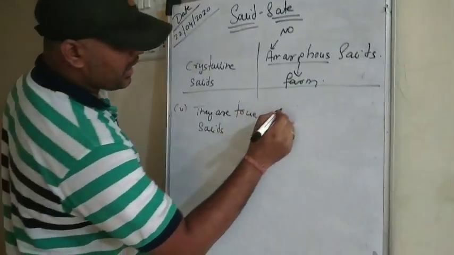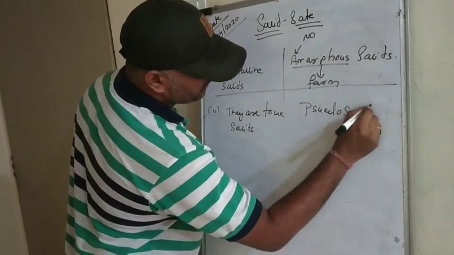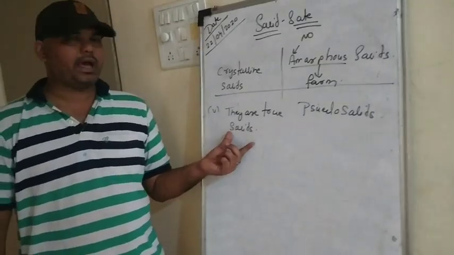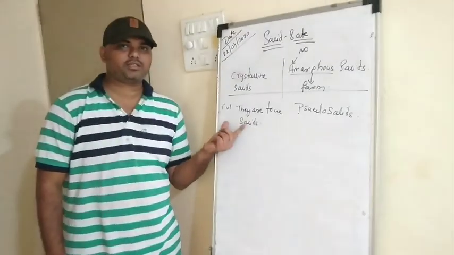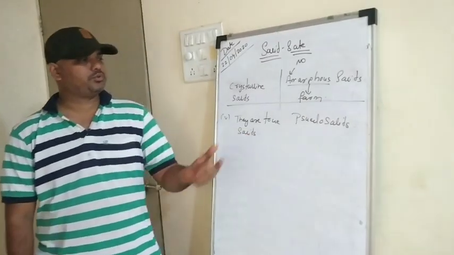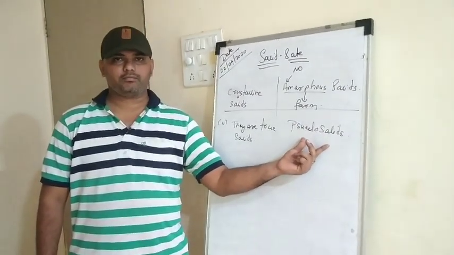Amorphous solids are pseudo solids, right? Now what is a true solid and a pseudo solid? True solids are those that actually exist as a solid in nature. That is why they are said to be true solids. Pseudo solids means, ये एक तरह के नकली solids हैं, right?